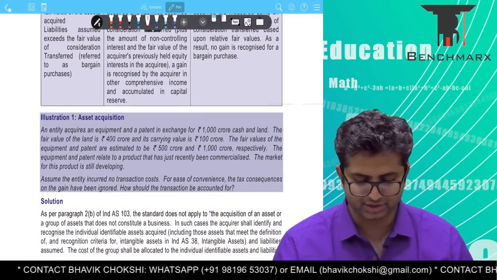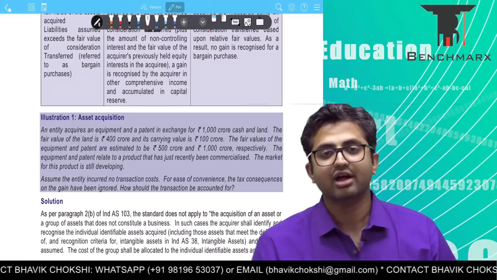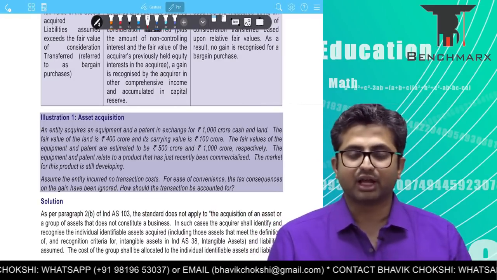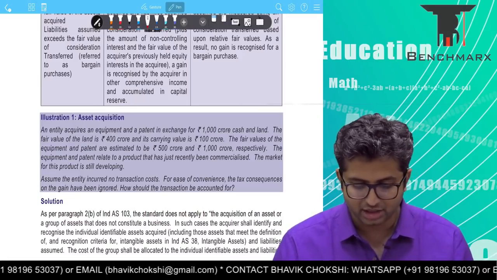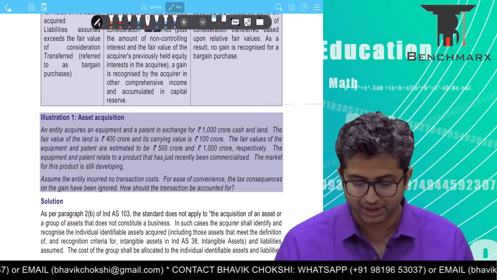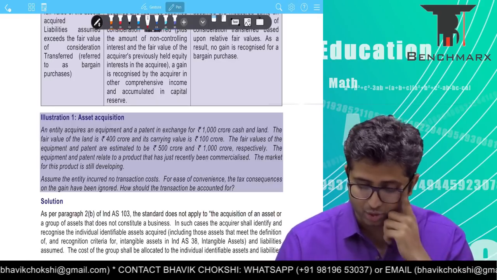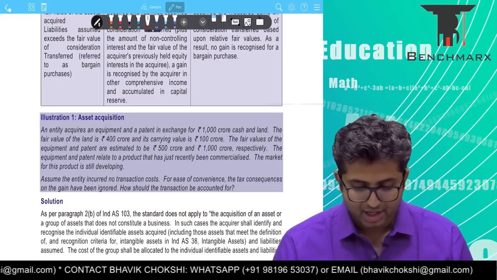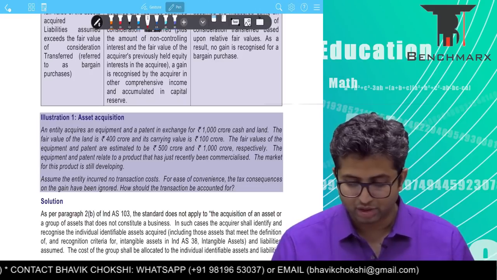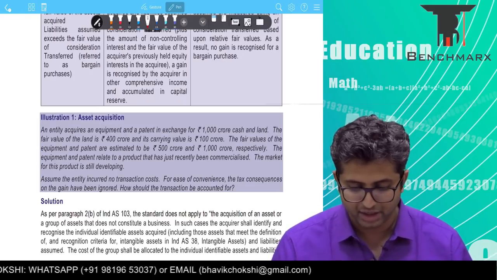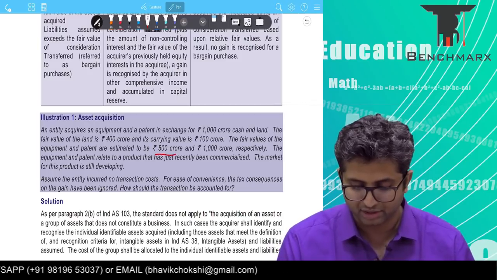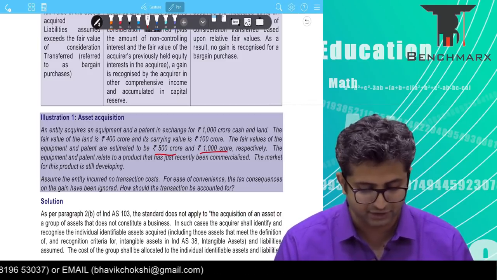We'll just go through this question. This is on barter, an asset acquisition. So we'll just read the question first. An entity acquires an equipment and a patent in exchange for 1,000 crores cash and land. The fair value of the land is 400 crores and its carrying value is 100 crores. The fair values of equipment and patent are estimated to be 500 and 1,000 crore respectively.